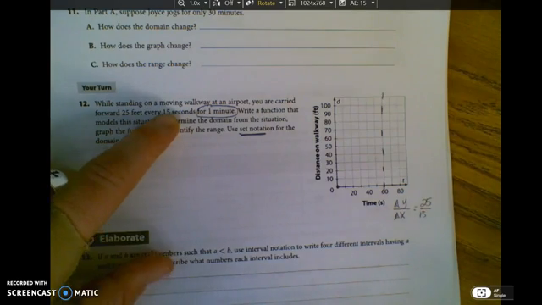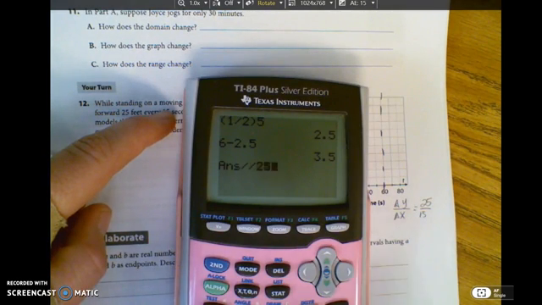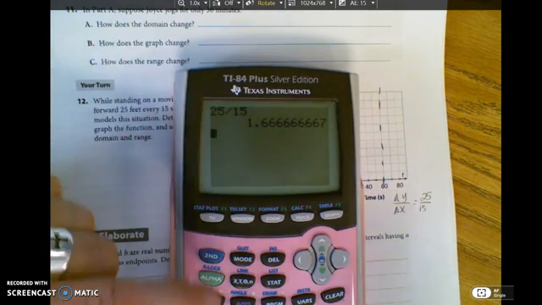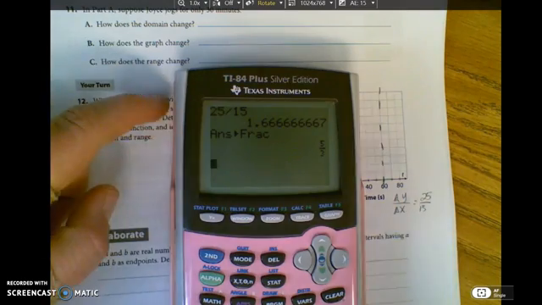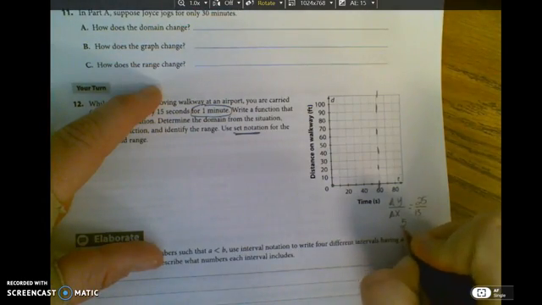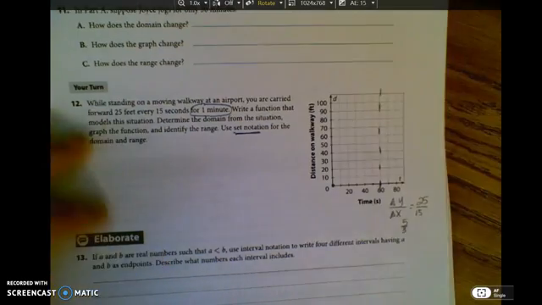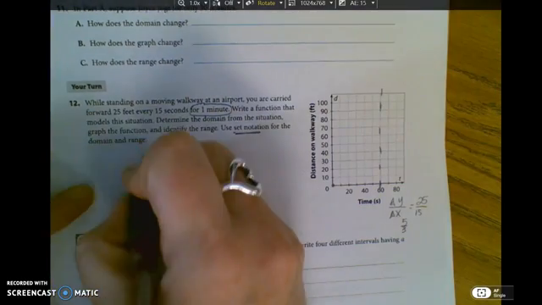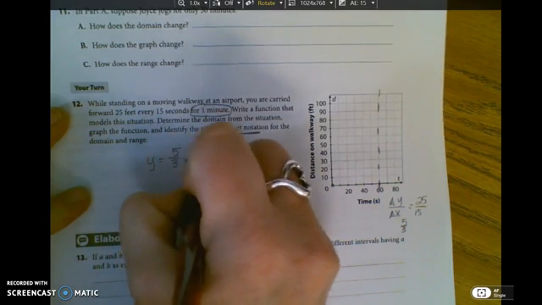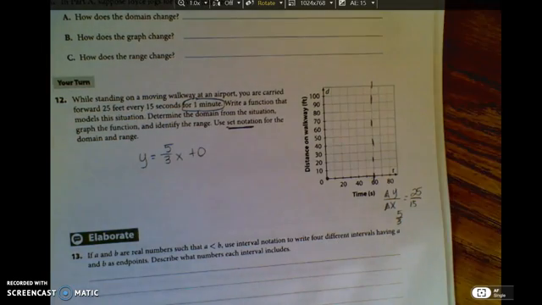Now, that fraction can obviously be reduced. 25 divided by 15. You're never allowed to use a decimal, so we've got 5/3. So my slope is 5/3. My y-intercept is 0, so my function rule is 5/3 x plus 0. I don't have to show the plus 0 if I don't want to.